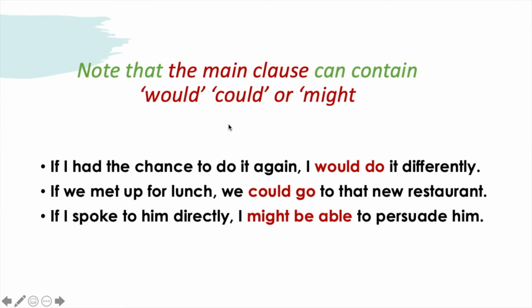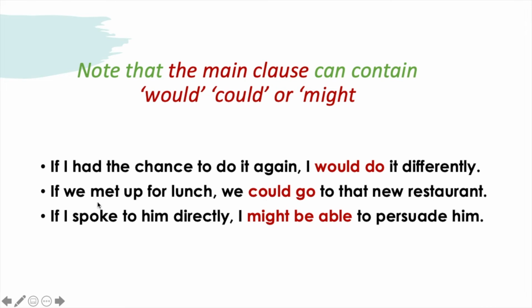Also, in the second conditional, we can make some changes in the main clause, and we can use, besides would, other modal verbs which are could or might. Examples: if I had the chance to do it again, I would do it differently.